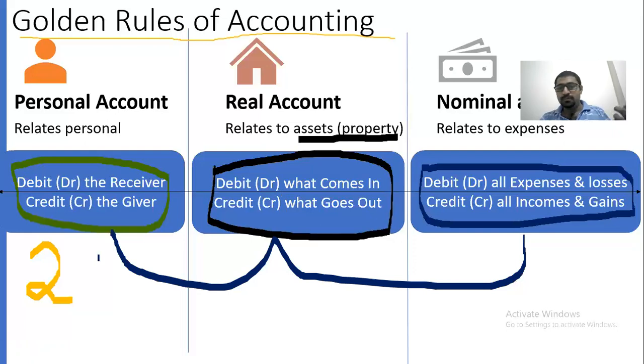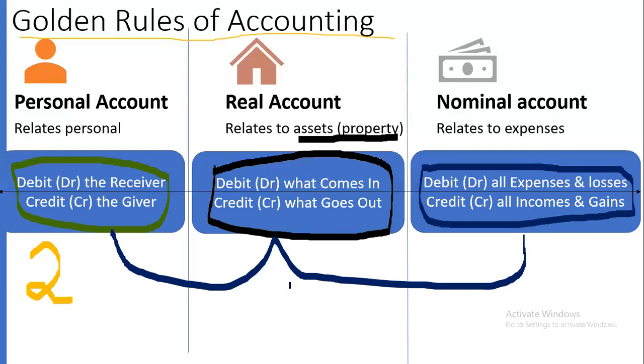Personal account rule: debit the receiver, credit the giver. Here also debit and credit. In the real account rule, debit what comes in, credit what goes out. Here also two, one is debit, another is credit. Then nominal account: debit all expenses and losses, credit all incomes and gains. Here also we have two aspects. So this is the golden rules of accounting.